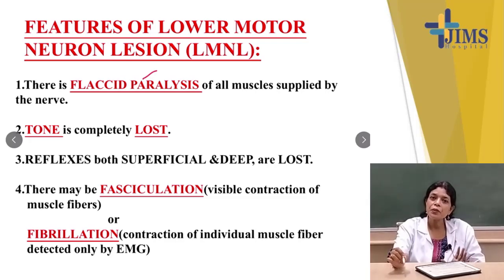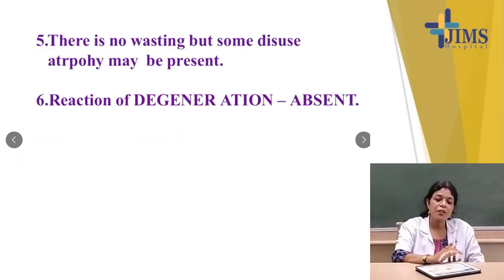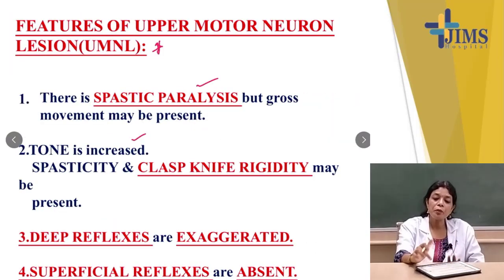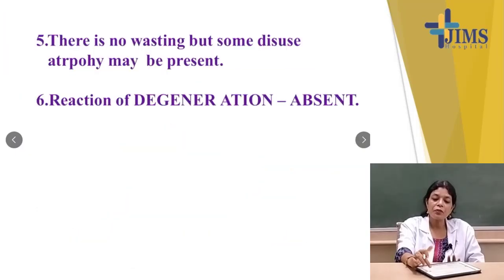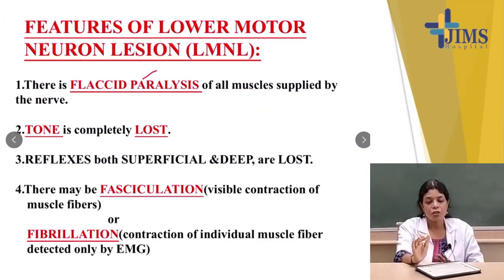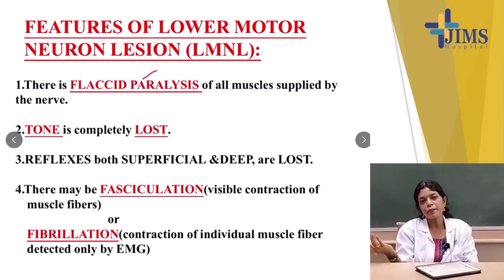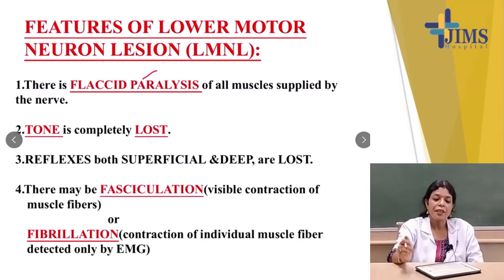In upper motor neuron lesions you tell spastic paralysis, but in lower motor neuron lesions there will be flaccid paralysis. Here tone is completely lost. What happened in case of upper motor neuron? Tone will be increased, but here tone will be completely lost. The muscle is flaccid, so tone will be completely lost.